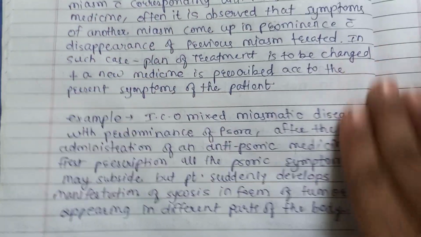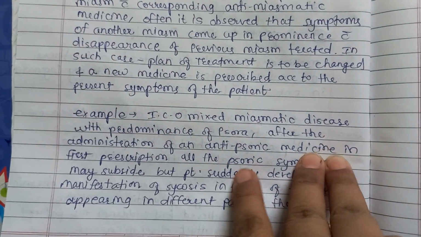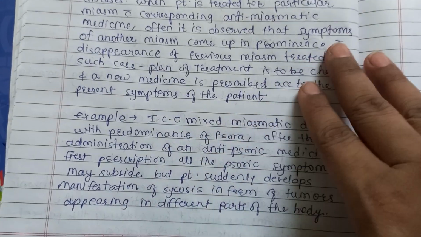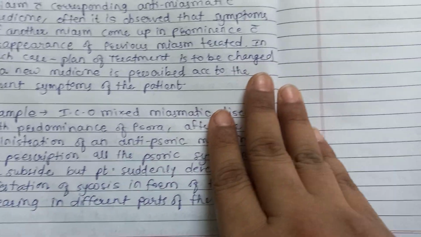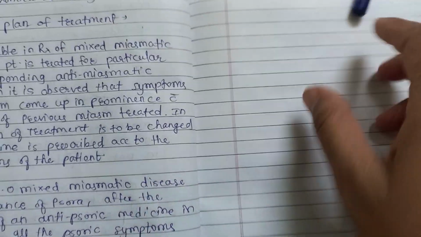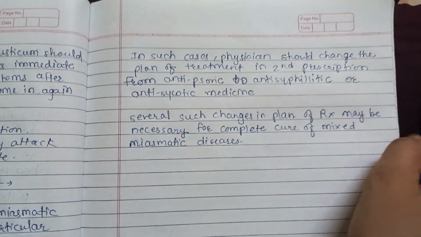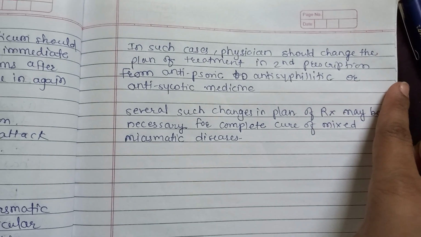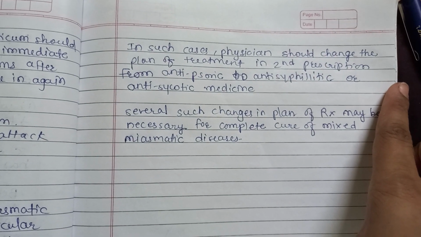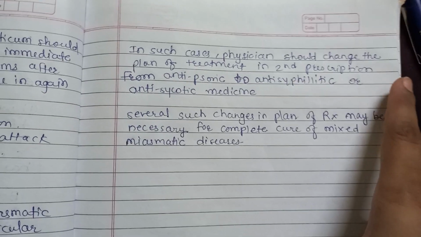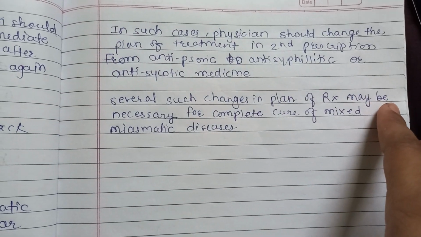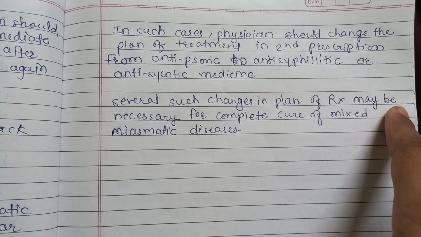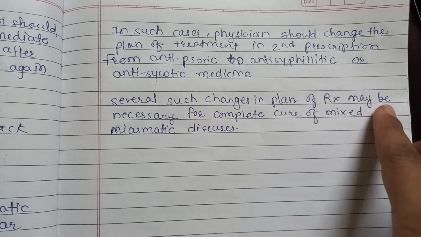So the psoric component of the case is cured, and now the sycotic changes are manifesting. In such cases, the physician should change the plan of treatment in the second prescription from anti-psoric to anti-syphilitic or anti-sycotic according to the case. Several such changes in the plan of treatment may be necessary to complete the cure of mixed miasmatic diseases.